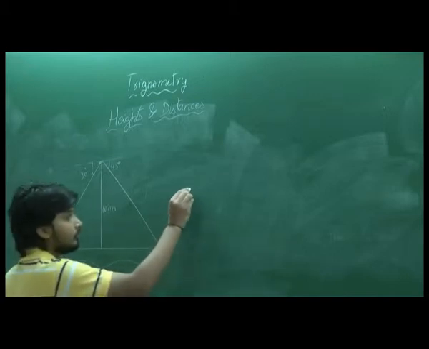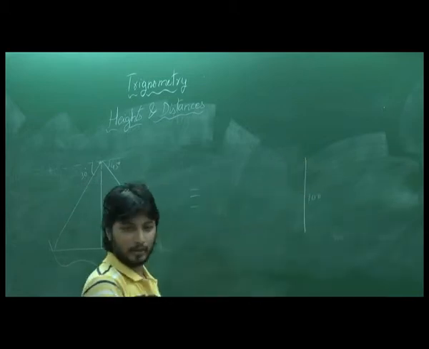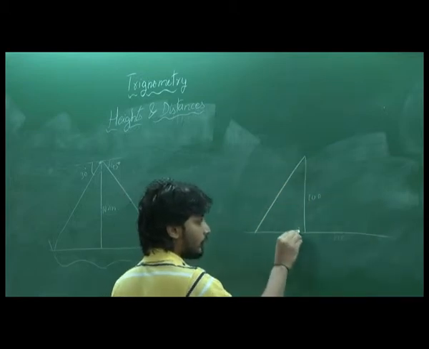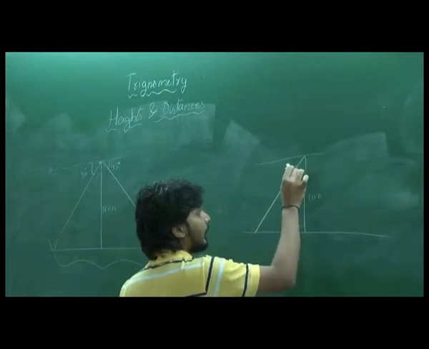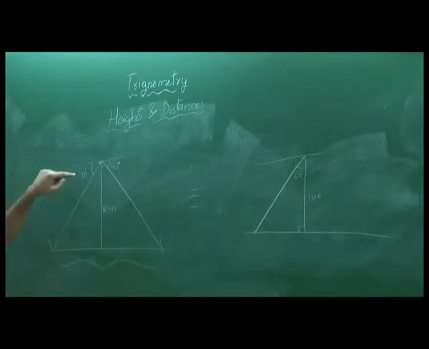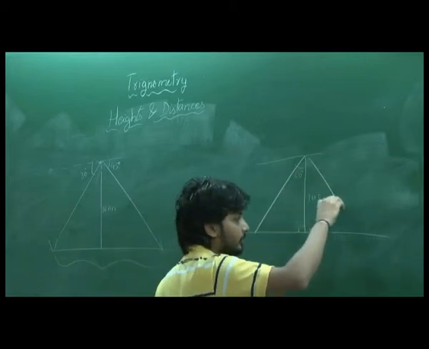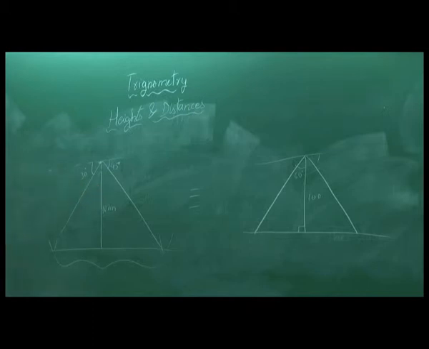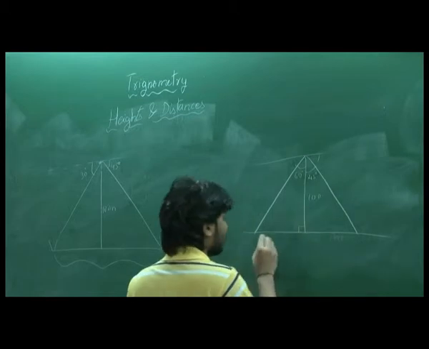Now let's convert it into a proper geometric figure. How does this look? There is one side of length 100, and we know that this is a right angle. So if this is 30, I can directly write this to be 60, right? Because this is 30, this has to be 60. This was 45 given, so therefore this has to be 45, right? Okay, so let's name this.